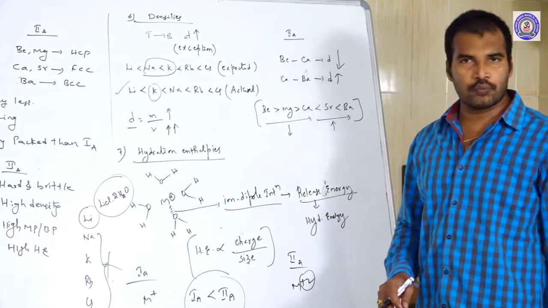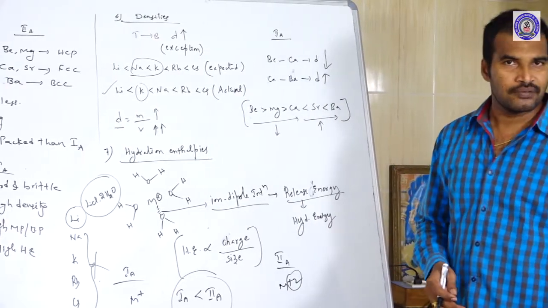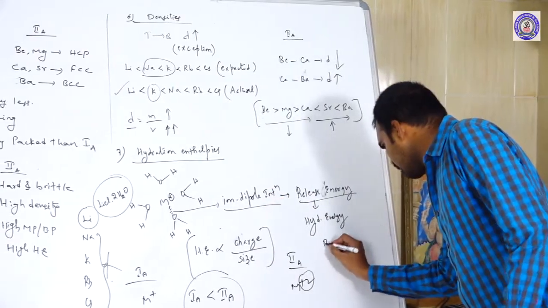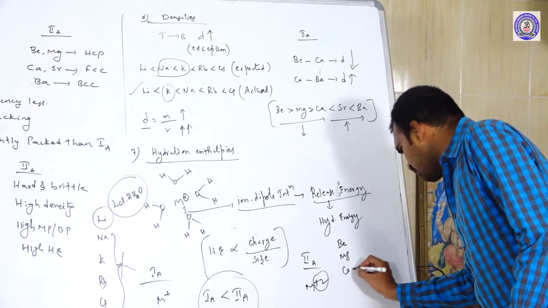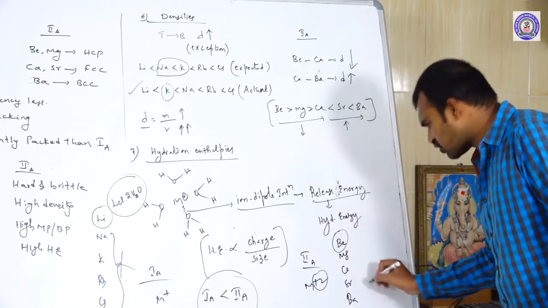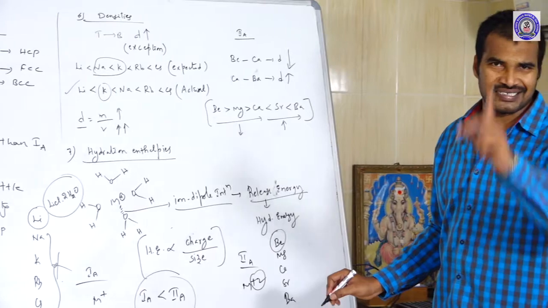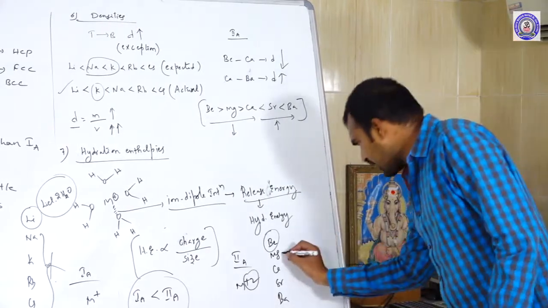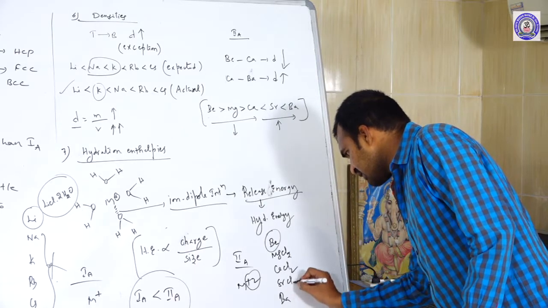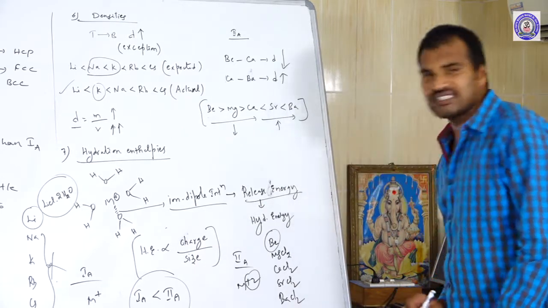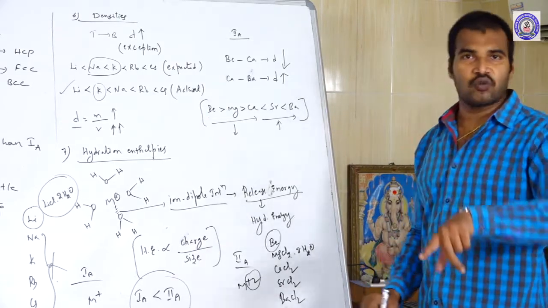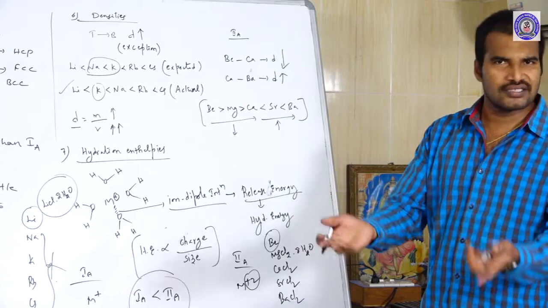Whereas 2A group elements have larger hydration enthalpy. That is why most of the 2A group elements, that is beryllium, magnesium, calcium, strontium, barium, except beryllium, most of the remaining salts exist in hydrated form. That is MgCl2, CaCl2, SrCl2, and BaCl2. MgCl2 usually has a degree of hydration of 8 water molecules. In some books they give 6 also, no problem.